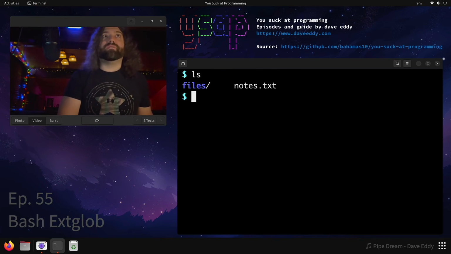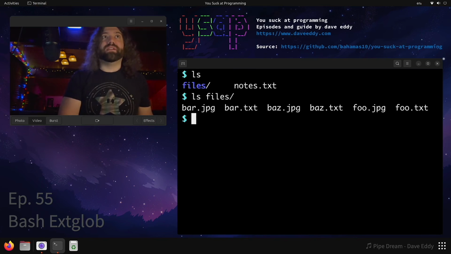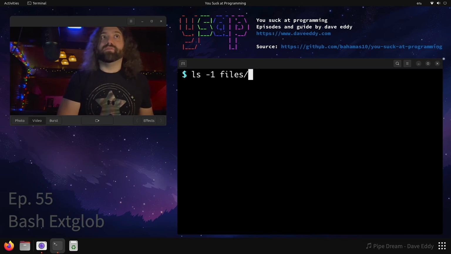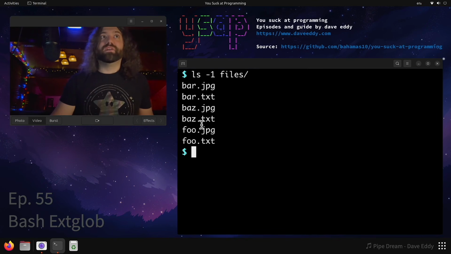Well, let's take a look. Let's see what we have here. So we have a folder called files. We can ls it. We're going to do ls -1 on files. This will separate them by new lines. And you can see that we have 6 files: foo.jpg, foo.txt, bar.jpg, bar.txt, baz.jpg, baz.txt. All right, cool.